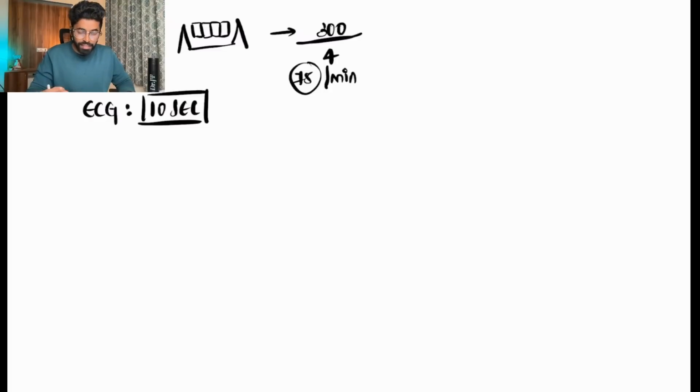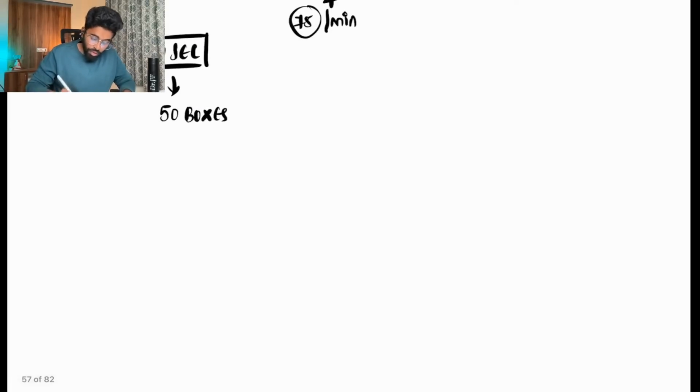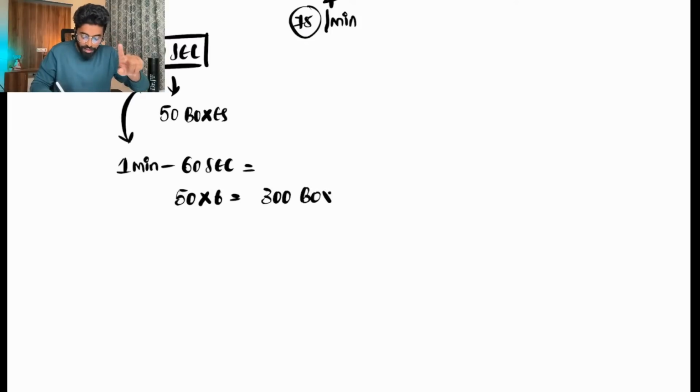So 10 seconds, and if you take the entire ECG strip and count the total number of large boxes in the 10-second strip, there will be 50 boxes. So if an ECG strip comes out in 10 seconds with 50 boxes, we have to calculate the heart rate for 1 minute, which is 60 seconds. So how many boxes will we get? 50 into 6 is equal to 300 boxes. That's where this 300 has come from.